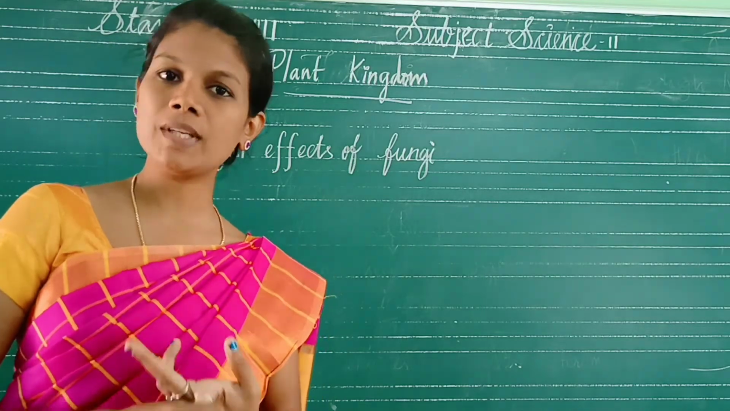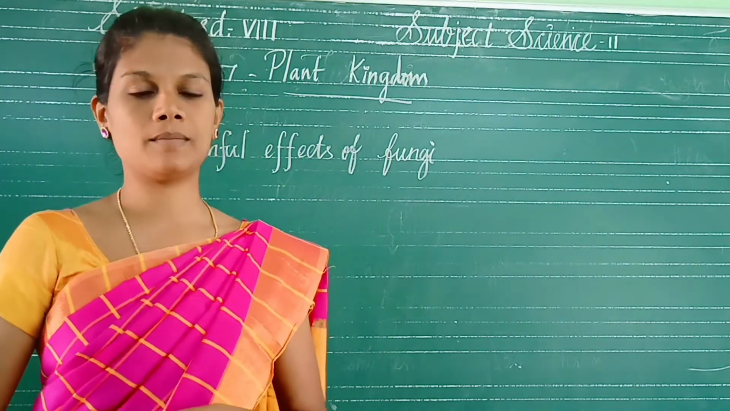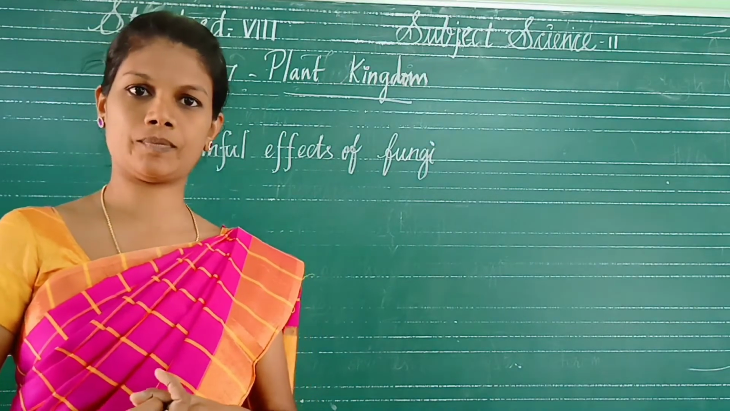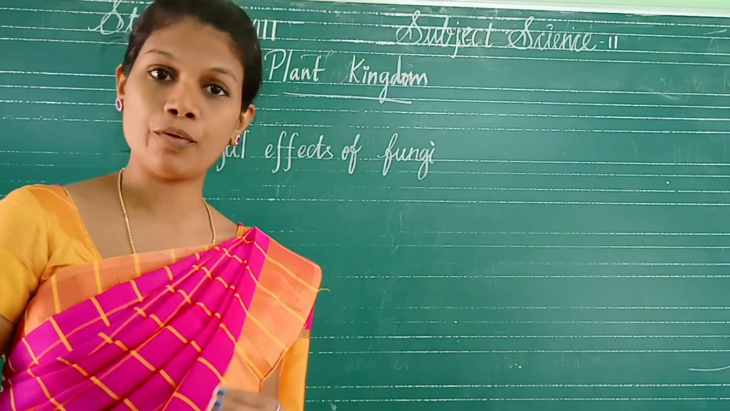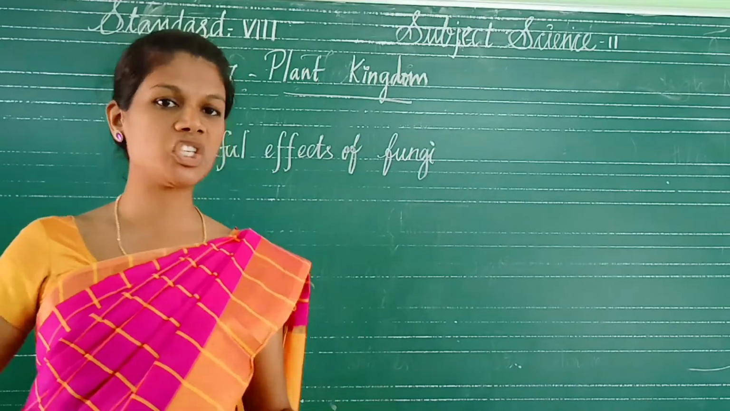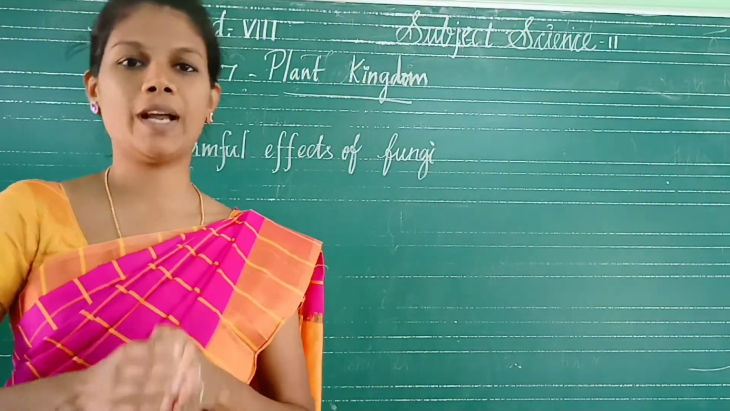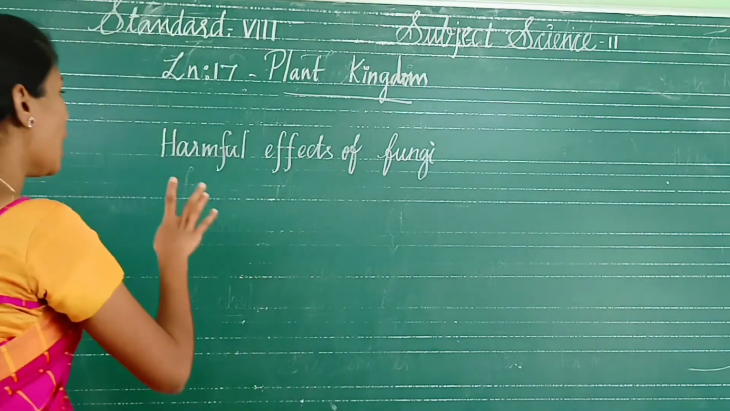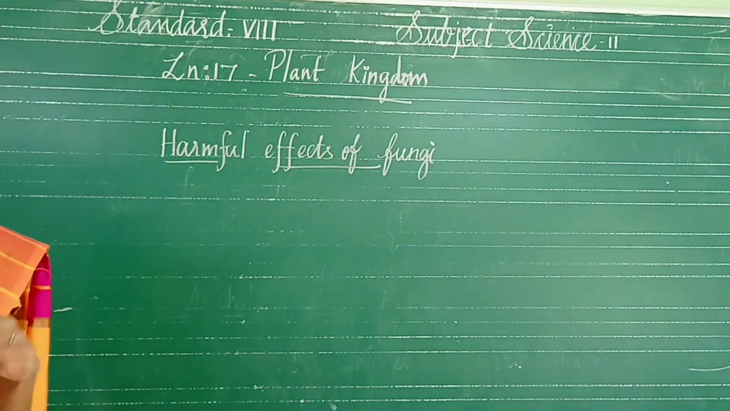What are the useful things? What is the economic importance? It is used in the medicinal field. It is used to prepare antibiotics, like penicillin. And it is used as food. What is the example for food? Agaricus, mushroom. It is a very delicious one. These are the things we discussed about the fungi. The only remaining topic for fungi is the harmful effects of fungi. Harmful effects only we have to discuss today.